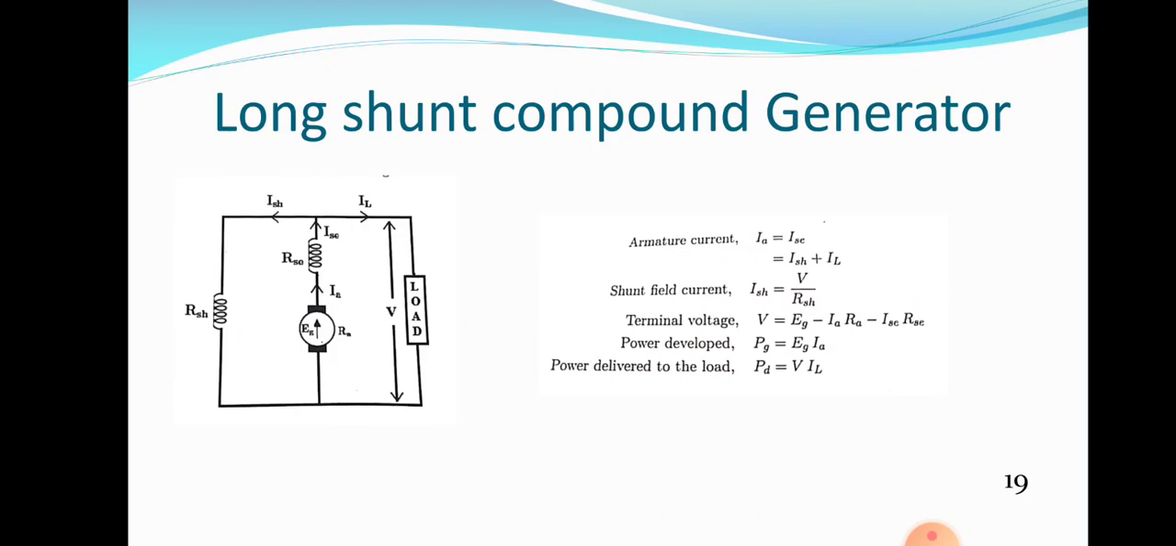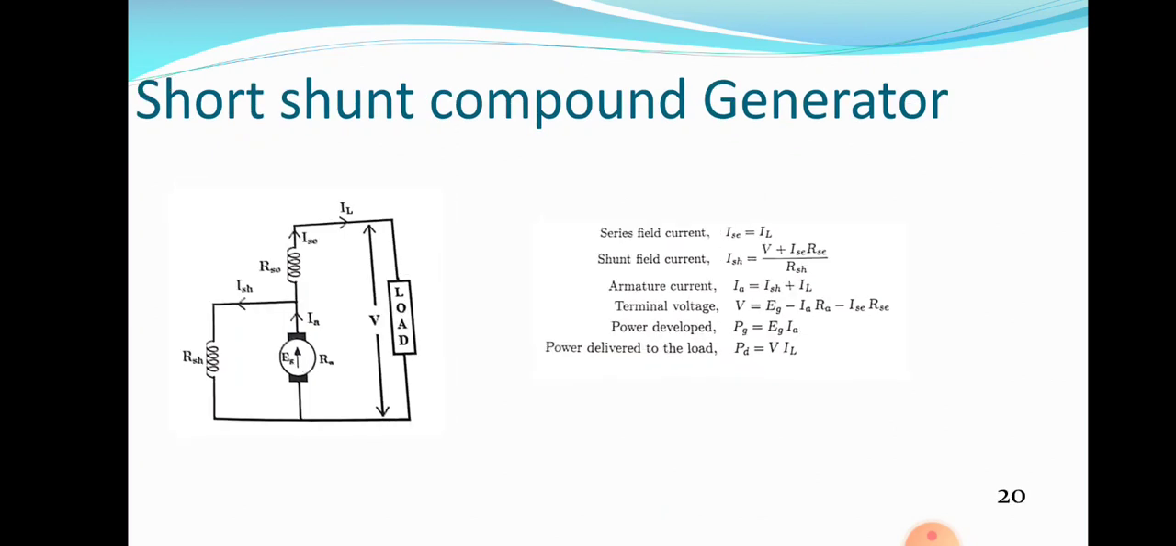Look at the compound generator. There are two types of compound generator: long shunt compound and short shunt compound. In a long shunt compound generator, two field windings are there. Series field winding is connected in series with the armature. That whole combination is connected across the shunt field winding, which is nothing but a long shunt compound generator.